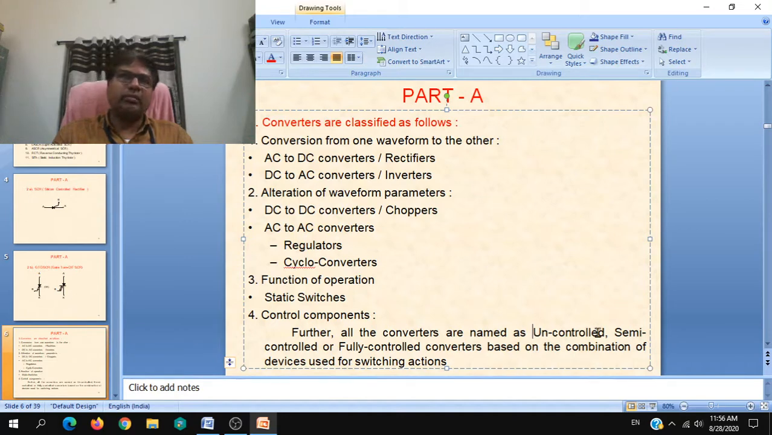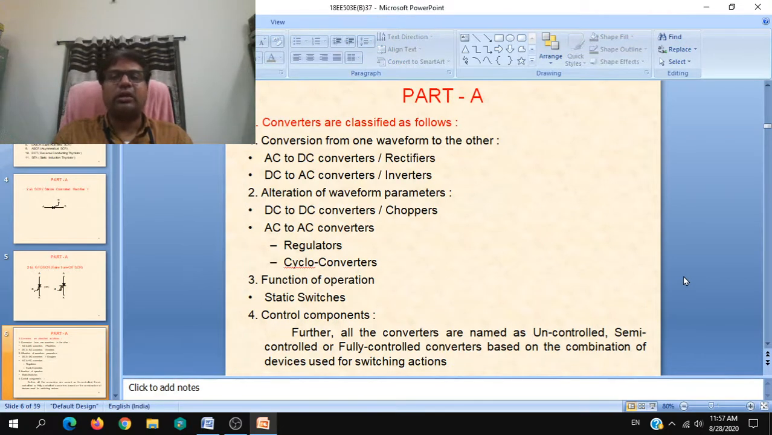Uncontrolled means it comprises totally uncontrolled components or devices. That is a simple diode, or any power transistor or power BJT also, which cannot be controlled. Basically, it comprises totally of diodes. It is an uncontrolled converter.